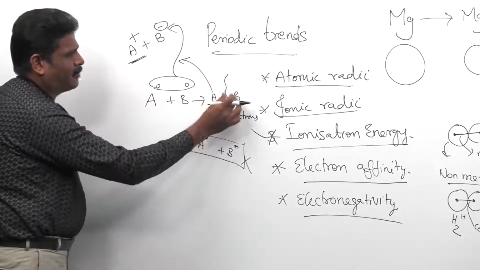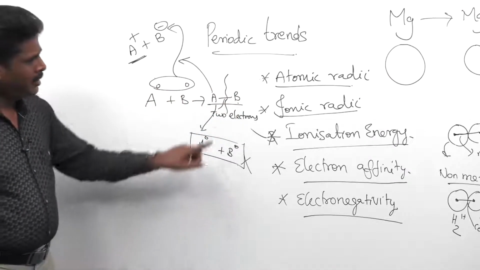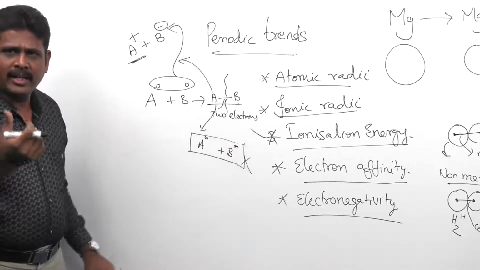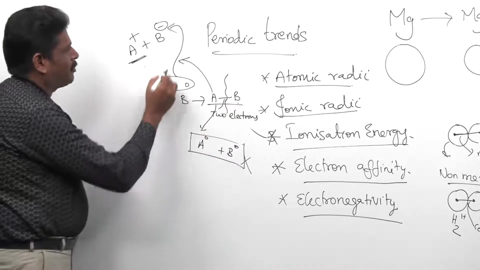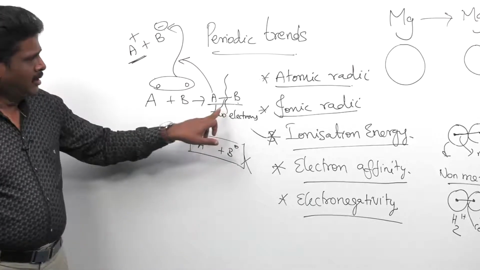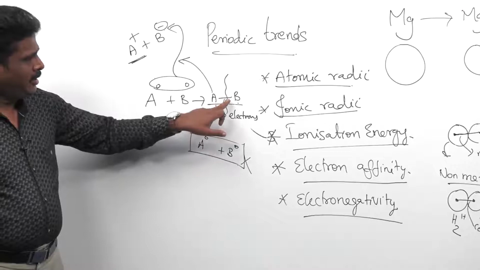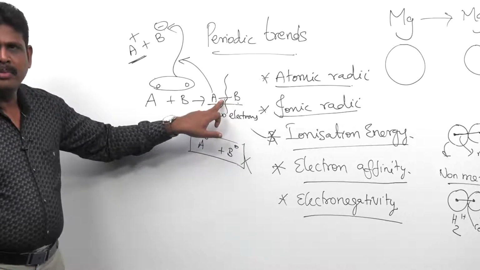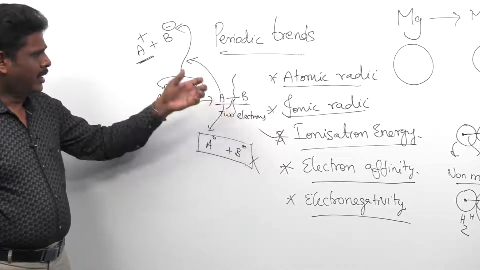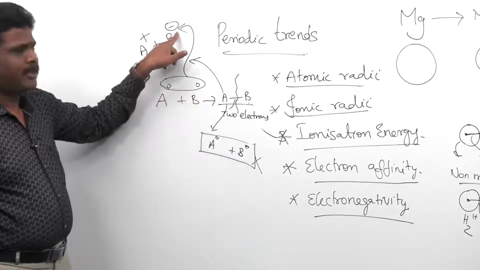The tendency of an atom in a molecule to attract the shared pair of electrons towards itself. Now, is it easy to understand, my dear students? See here, in a molecule, a bond is formed by 2 electrons, in which one of the atoms attracts the shared pair of electrons towards itself.